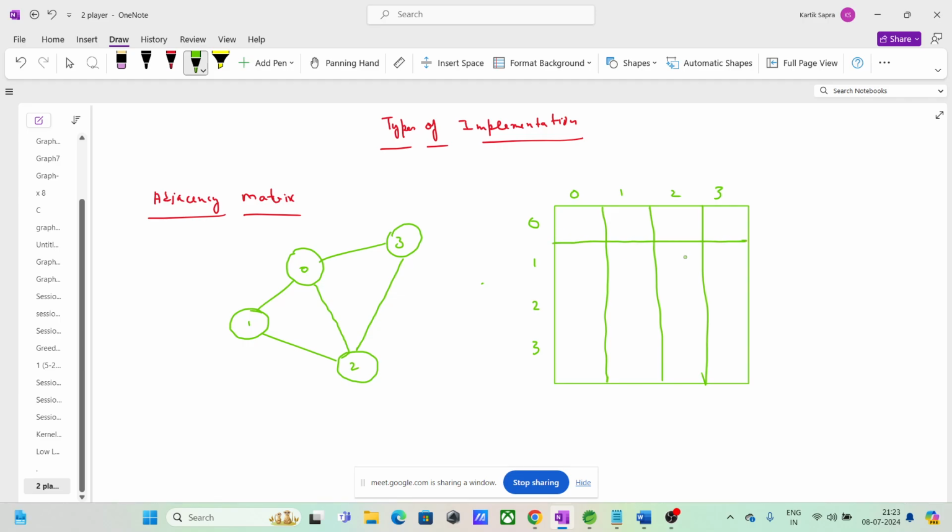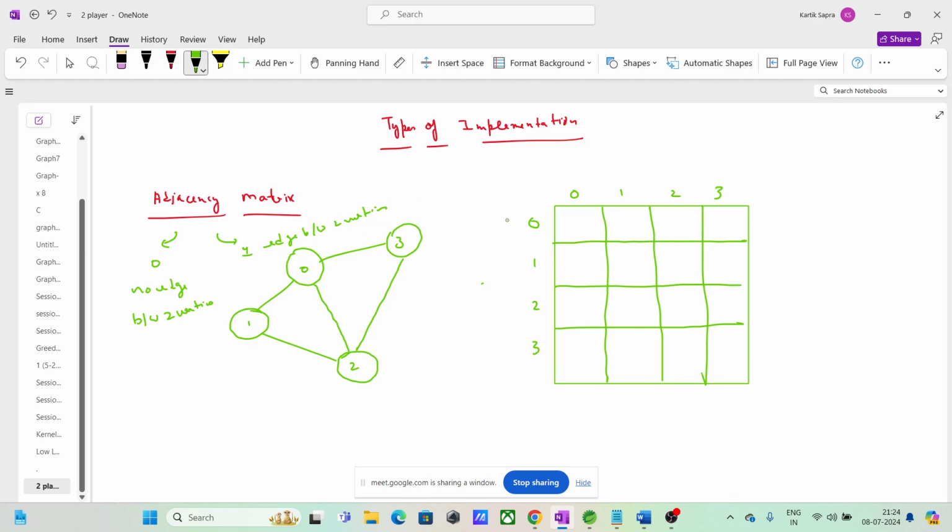This matrix will have only two values, either a 0 or a 1. 0 means no edge between two vertices. 1 means an edge between two vertices. That is what it means.